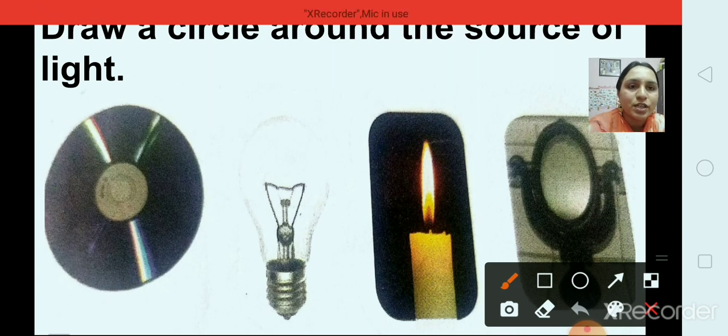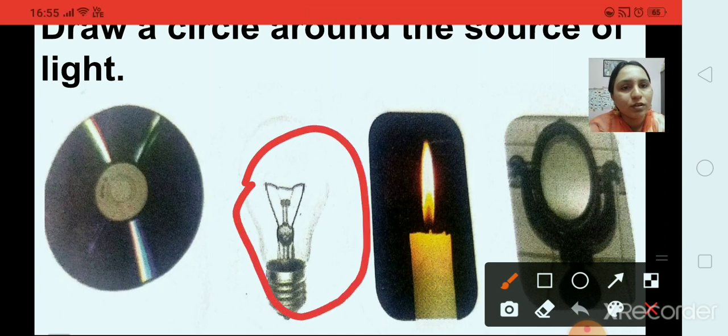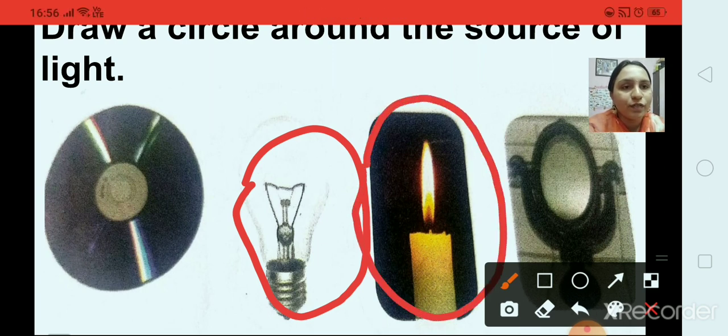So second picture is of bulb. Does bulb give us light? Yes, bulb is a source of light. So children, we will circle. Now the third picture is of candle. Yes, candle gives us light. So children, we will circle the picture of candle.